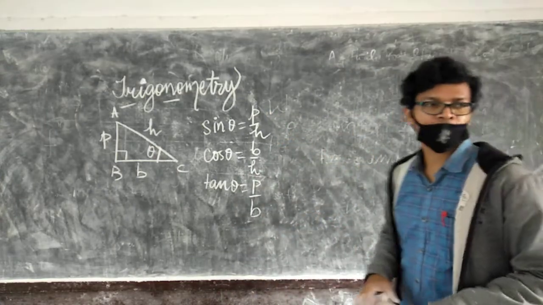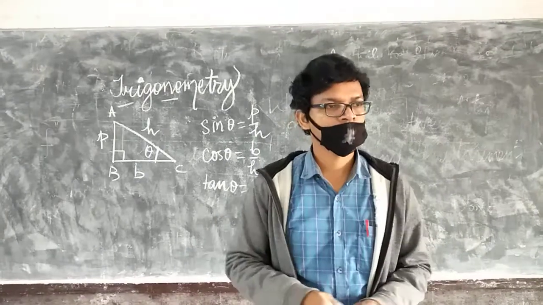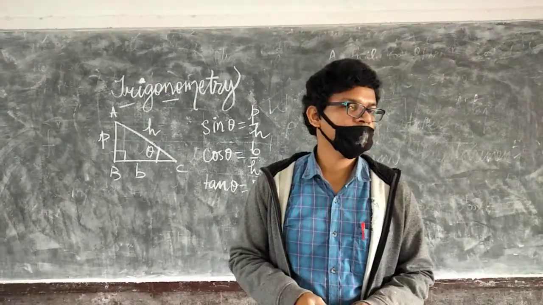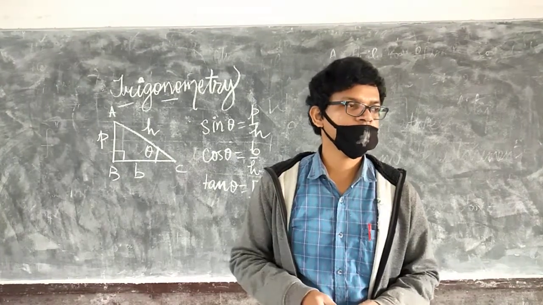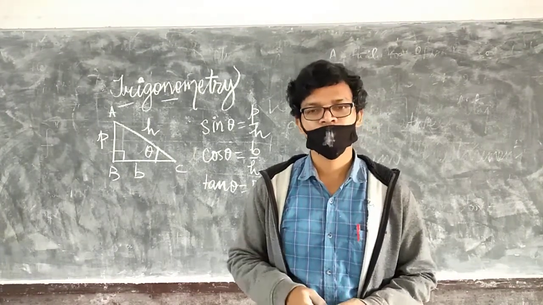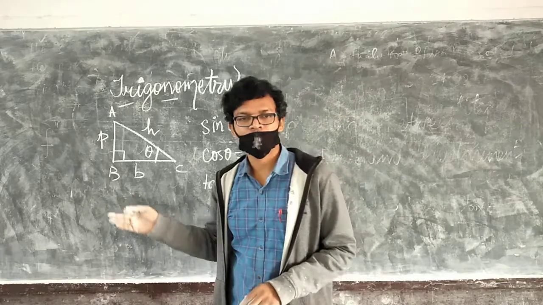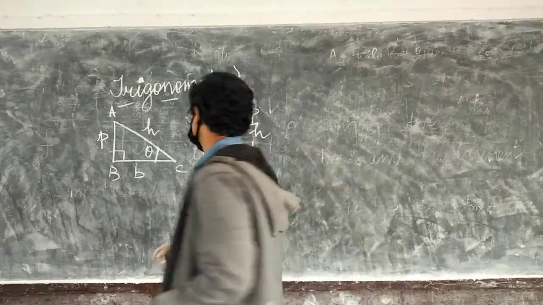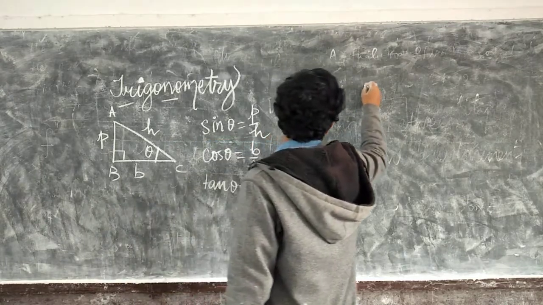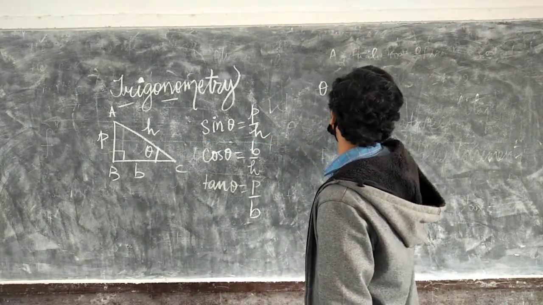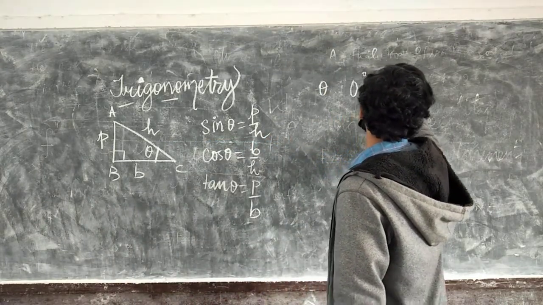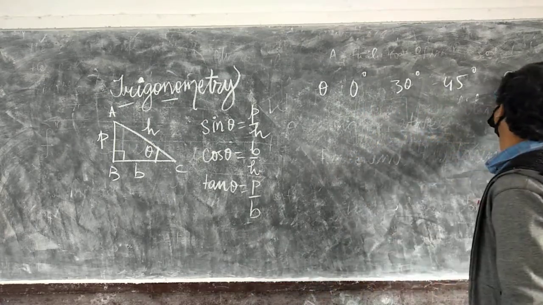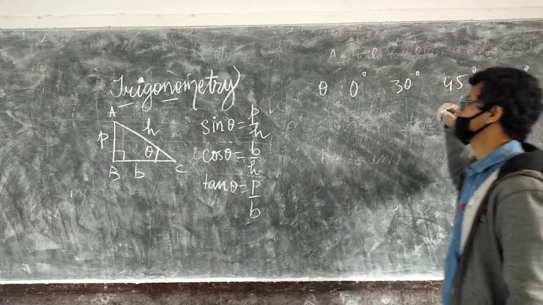Now here theta can vary from 0 degree to 360 degree, but we will only see the cases up to 90 degree. Let us write theta: 0 degree, 30 degree, 45, 60, 90.